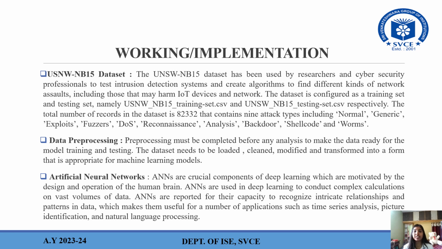The dataset is configured as a training set and a testing set, namely the UNSW-NB15 training set.csv file and the UNSW-NB15 testing set.csv file, respectively. The total number of records in the dataset is 82,332, which contains 9 types of attacks, including normal, generic, exploits, fuzzers, DoS, reconnaissance, analysis, backdoor, shellcode, and worms.